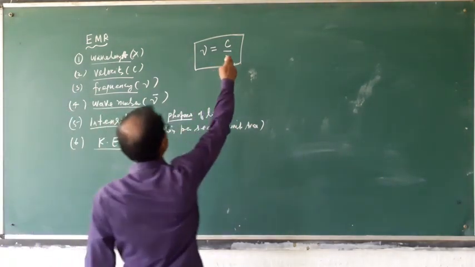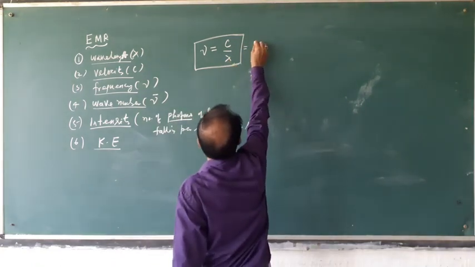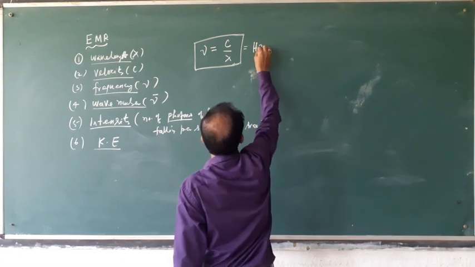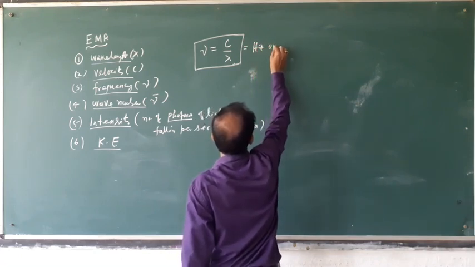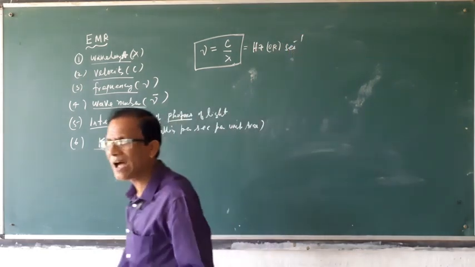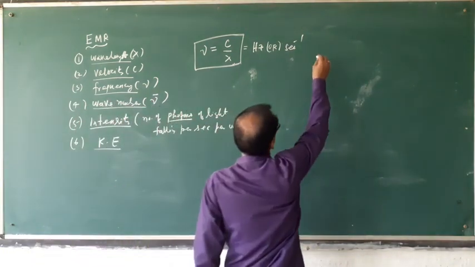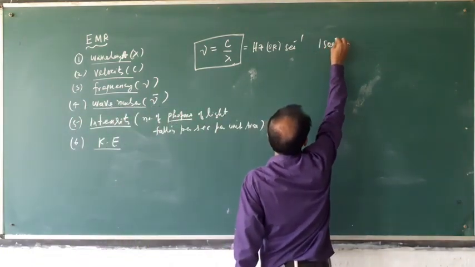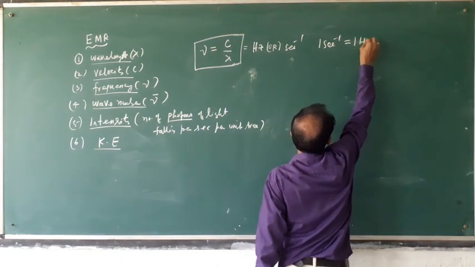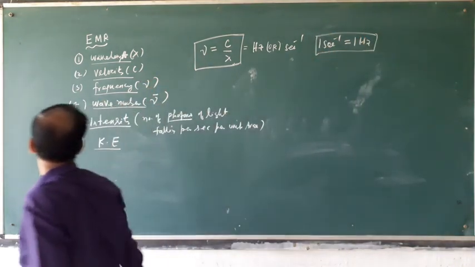C means velocity, lambda is the wavelength. The unit is hertz, or second inverse. That means 1 second inverse is equal to 1 hertz. So this relation is very important.